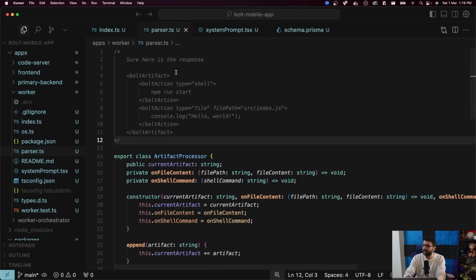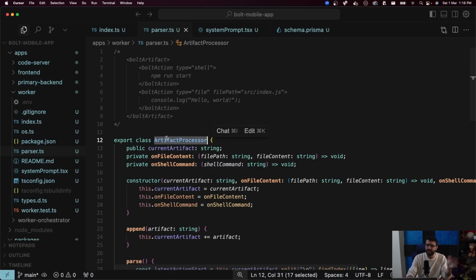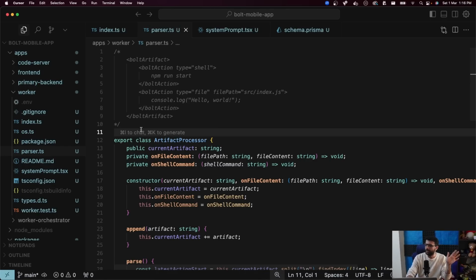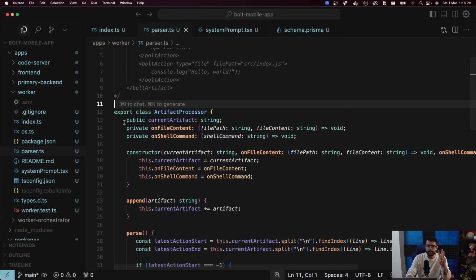The way I've written it is, again, this is what the final response would look like, roughly. I wrote this for testing purposes, just to keep testing this artifact processor. Then I eventually wrote tests for it. But basically, what does the artifact processor need to do? It has three member variables.